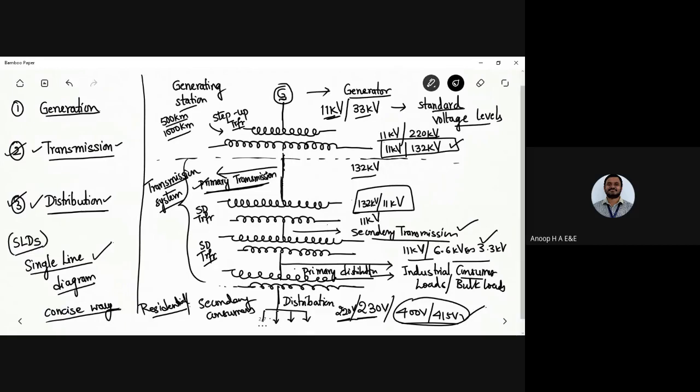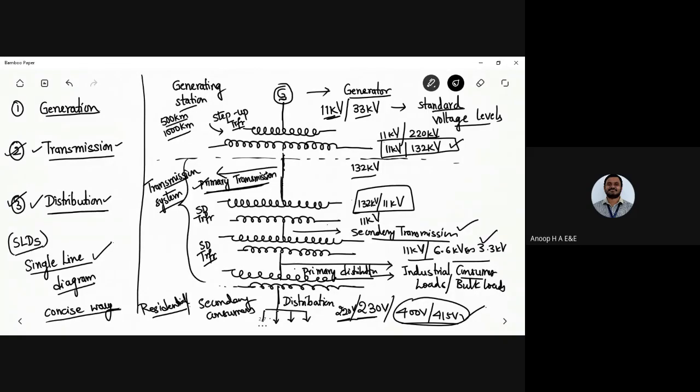When I talk entirely about the distribution system, I'll highlight the feeders and their interconnections. Service mains will be there, the interconnection of distributors will be there. All those things have to be discussed in detail when I talk about this structure of an electrical power system, which is done in detail there.